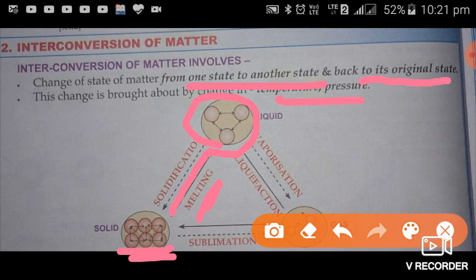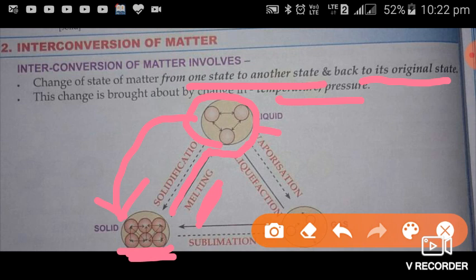After this, when the reverse process takes place, means when any liquid is cooled down by decreasing its temperature, then that liquid can again convert into solid. And this process of conversion of liquid to solid on cooling is known as solidification, and conversion of solid to liquid on heating is known as melting.